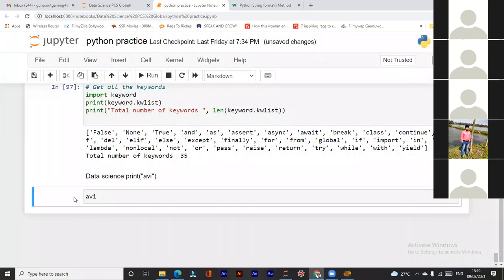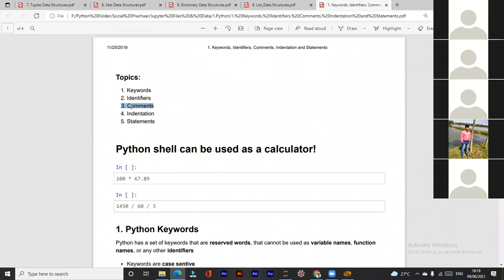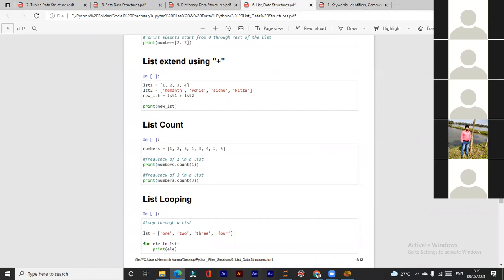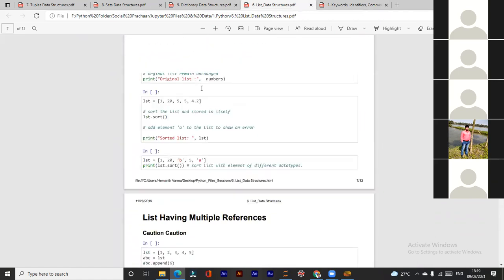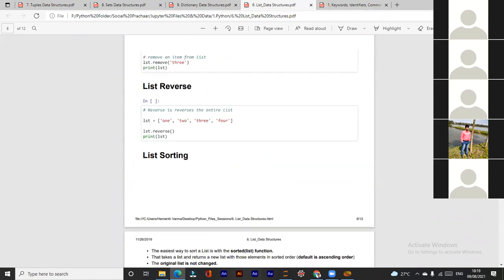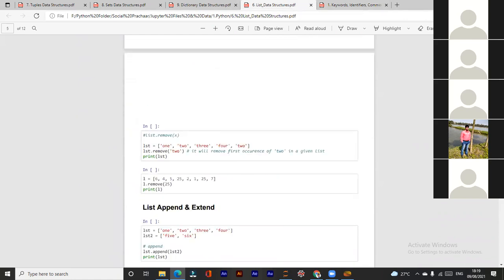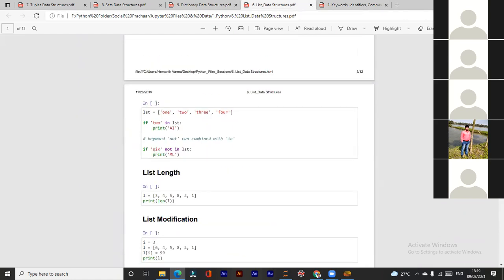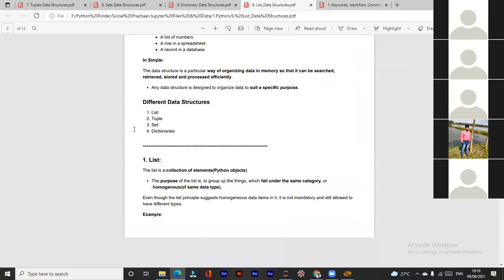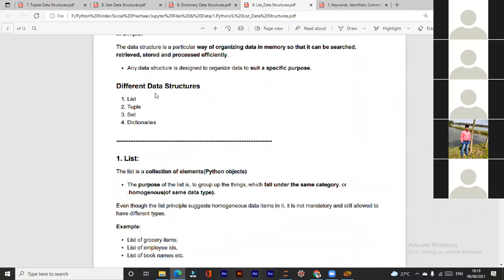Okay, so you are clear about the comments and all that. Keywords, comments, indentation. So today we will study about data structures. Data structures are of 4 types. These are lists, tuples, sets, and dictionaries. These are the 4 data structures.